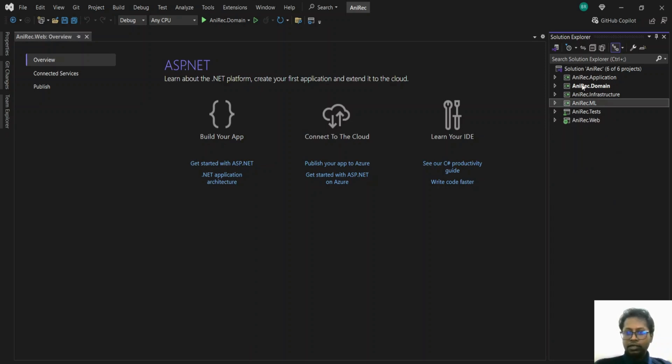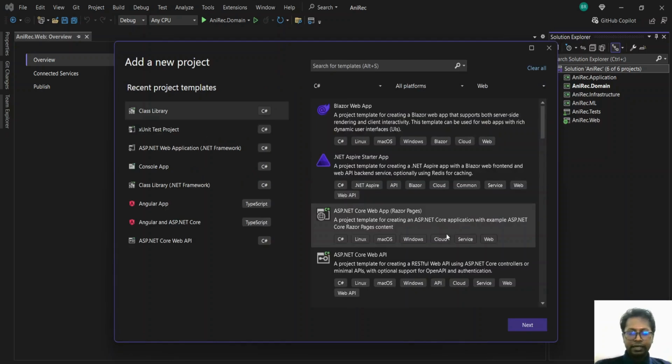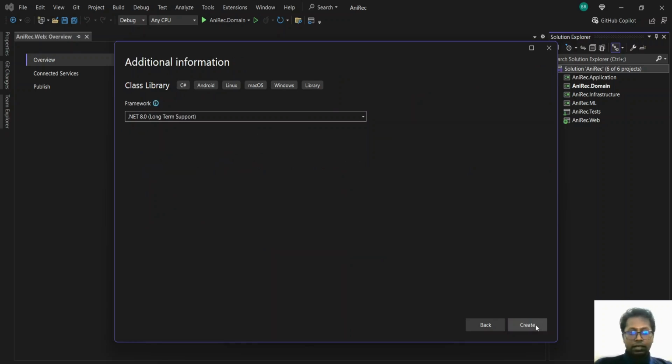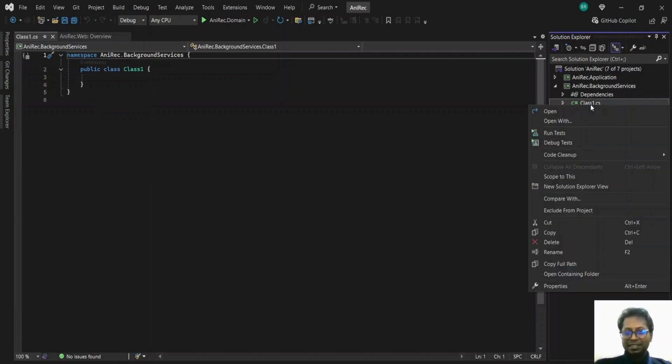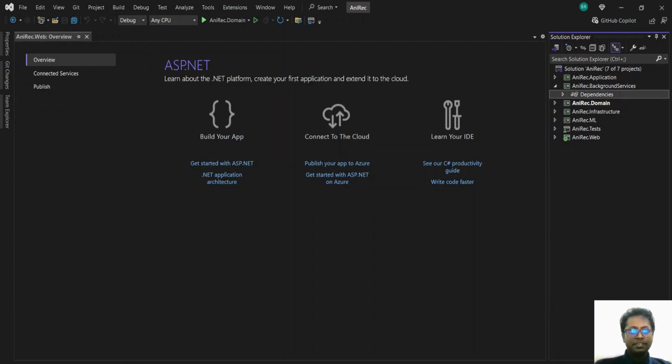We may also need to add another layer for background tasks, like collecting data, logging, web scraping, and everything. We'll discuss this later as well. So we'll call this AnyRec background services. Yeah, I've been saying later quite a lot today. I mean, it will be easier to explain it layer by layer. Otherwise, it will be a little bit of a daunting task. Okay, so now we have the initial skeleton of our project.